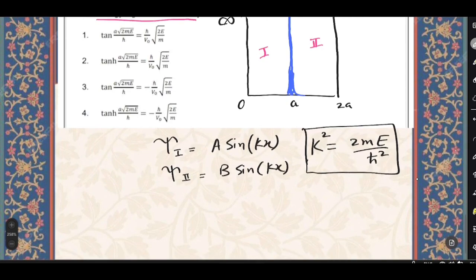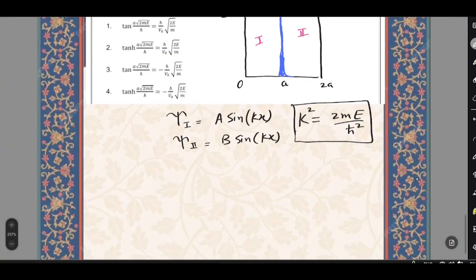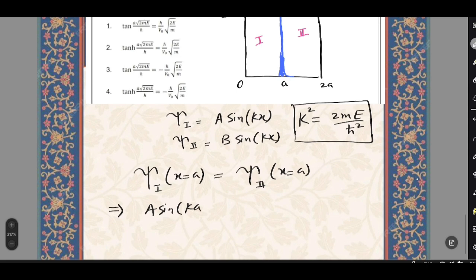Right. Now, for this wave function, we know it must be continuous at x equals a. That means psi 1 at x equals a should be equal to psi 2 at x equals a. So this implies A sine of ka must be equal to B sine of ka. Right. So that means simply A equals B. So let's just put it in the box.